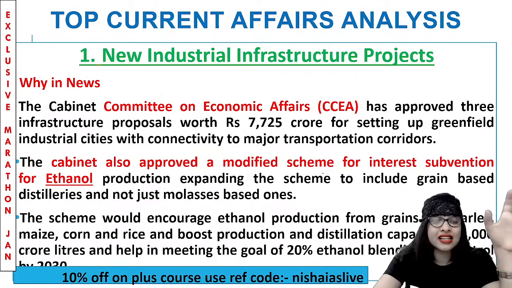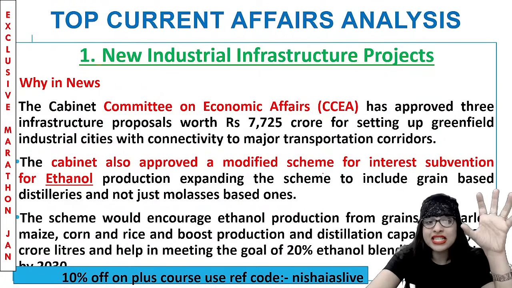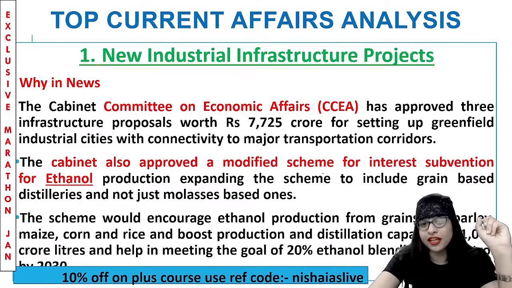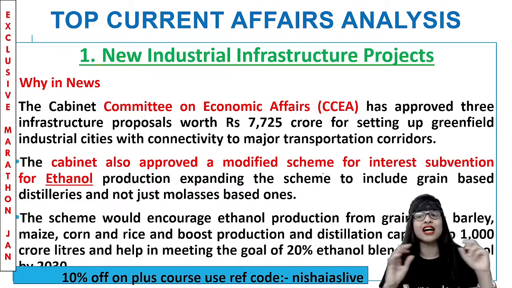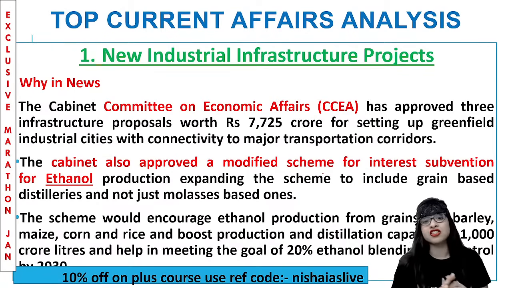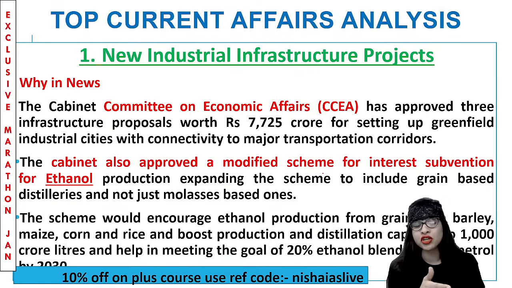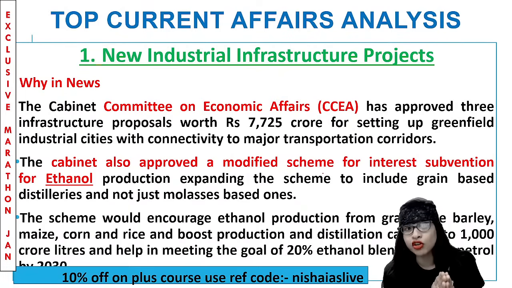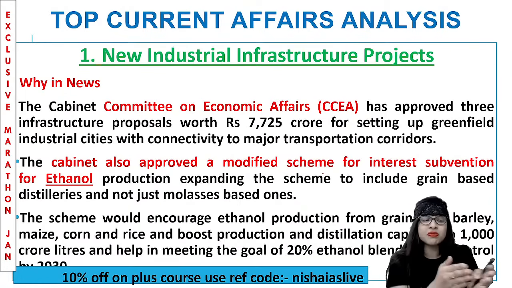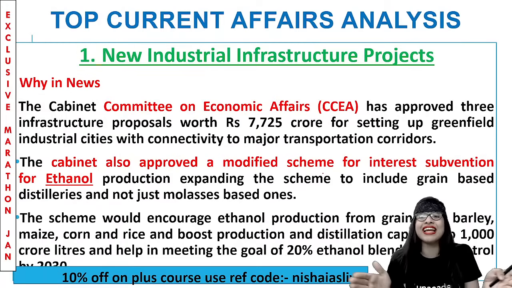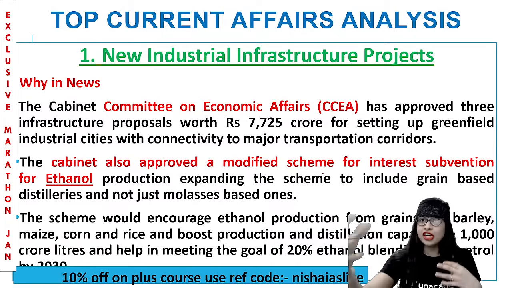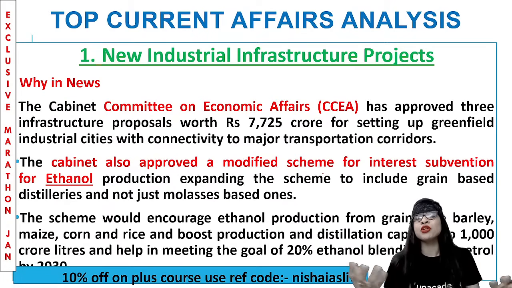So why we are studying this particular topic is, see, recently the Cabinet Committee on Economic Affairs approved 3 infrastructure proposals after the meeting. The cost of that particular infrastructure proposal was worth 7,000 crore. And that was being proposed basically to set up greenfield industrial cities, so they will have very good connectivity to major transportation corridors.